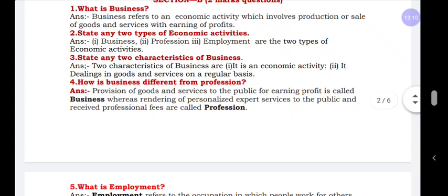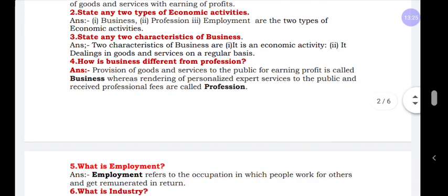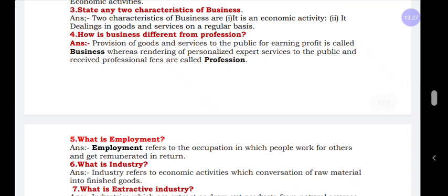Next question, characteristics of business, we will learn in detail. If you learn the 4 marks, you will also be able to write the 1 marks and 2 marks. That is the reason, please focus on learning the 4 marks in the first chapter. And next, differences between profession and business.